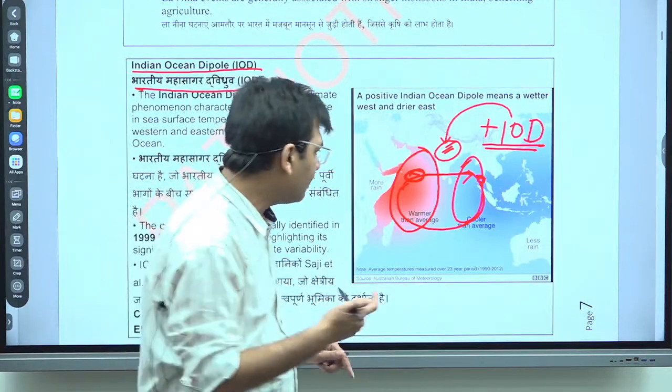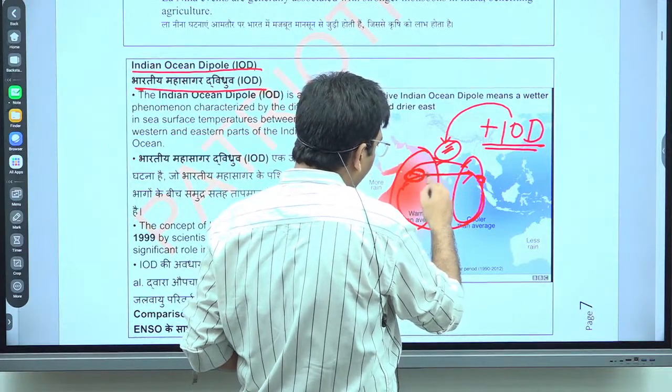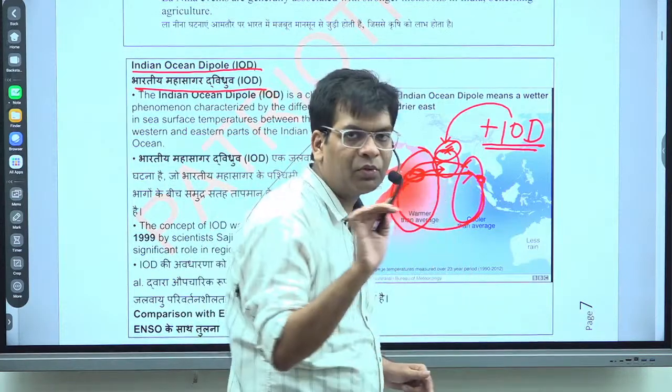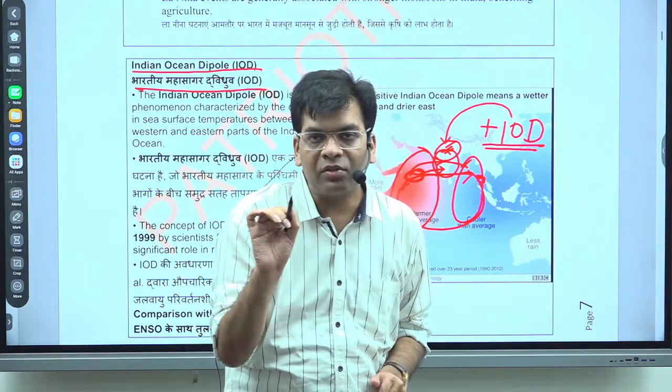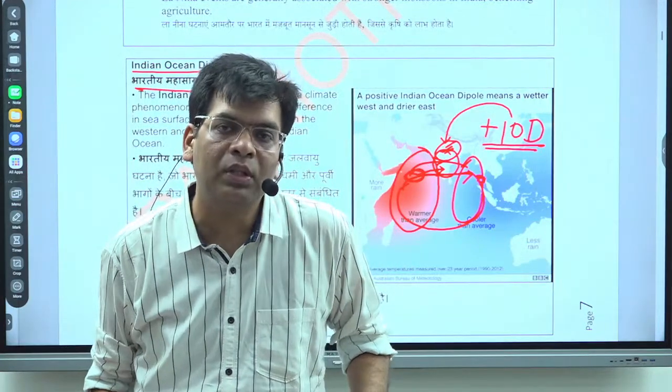This condition will create a circulation pattern and result in more moisture and more rainfall in India. So positive IOD means more rainfall in India, higher monsoon rainfall.